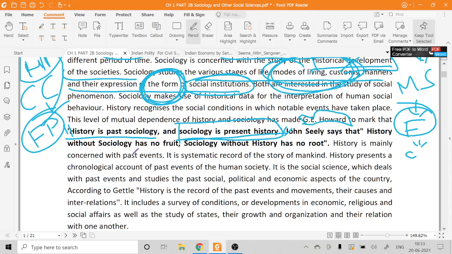So history is mainly concerned with past events. This is a common statement. It is a systematic record and study of mankind, right? Whatever records we have, we try to establish them in the form of a subject, that is history.